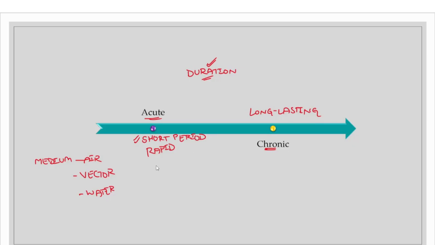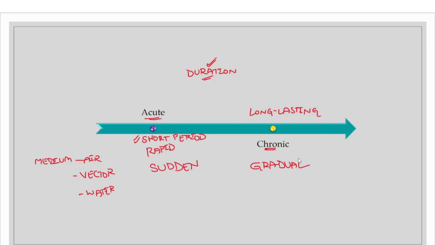If we look at the symptoms, there would be sudden symptoms in case of acute diseases, and in chronic diseases the symptoms would develop gradually, right? The symptoms of acute diseases start suddenly, and also pain or a reaction would start suddenly. But in case of chronic diseases, there would be a gradual development of the disease.